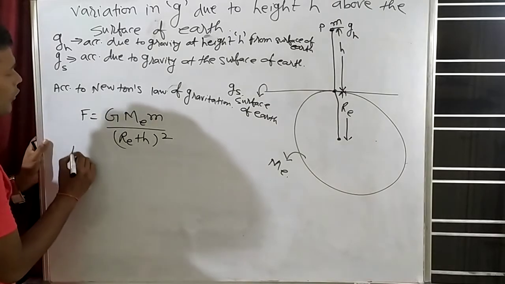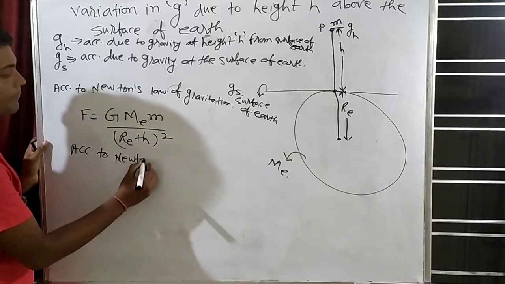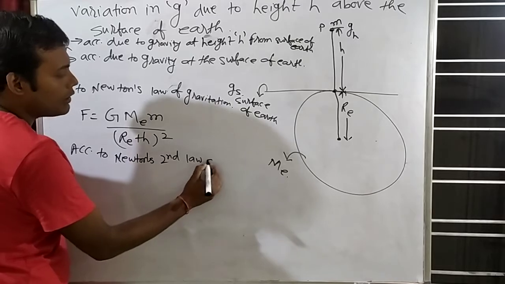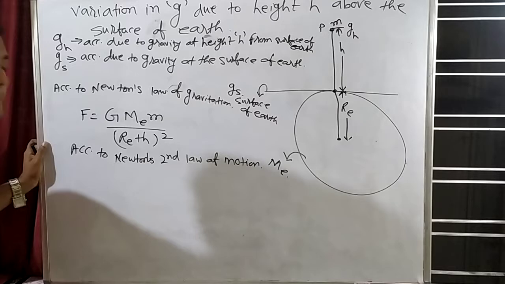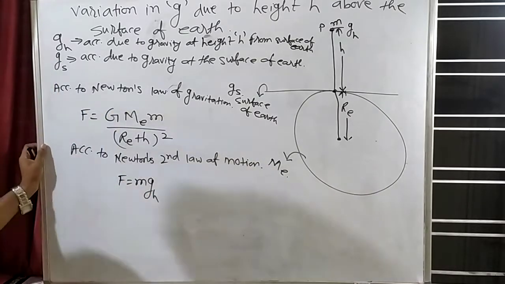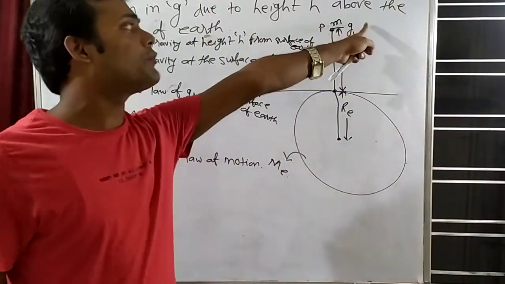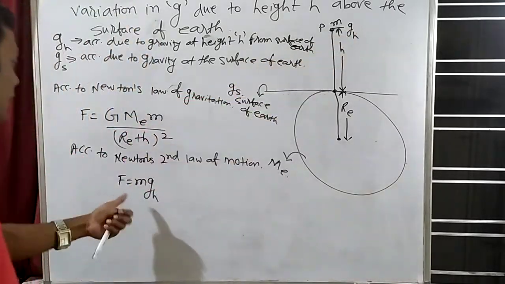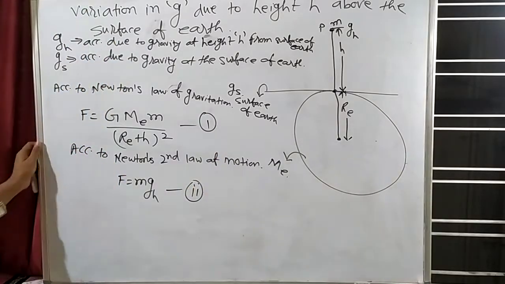So according to Newton's second law of motion, what is Newton's second law of motion? F is equal to ma. So can we write that F is equal to mgh? Why? Because here the mass is small m, that means the test mass, and the acceleration due to gravity is gh, that I have supposed. So mgh. So this is our first equation and this is our second equation. Is it correct?